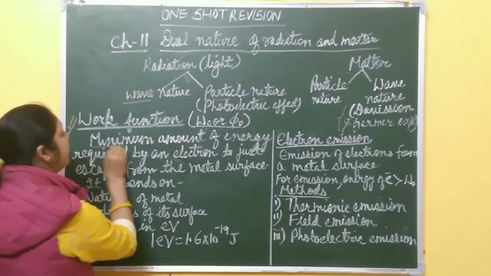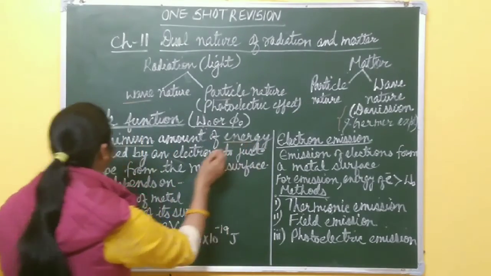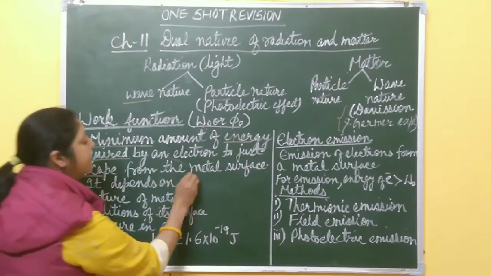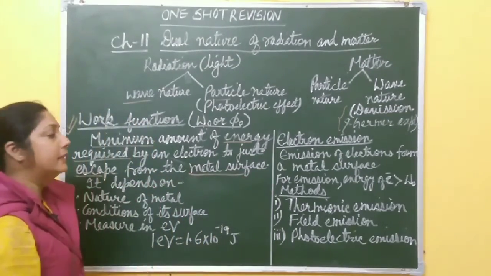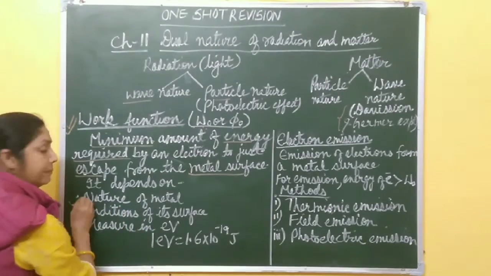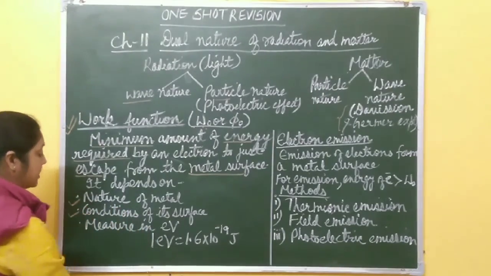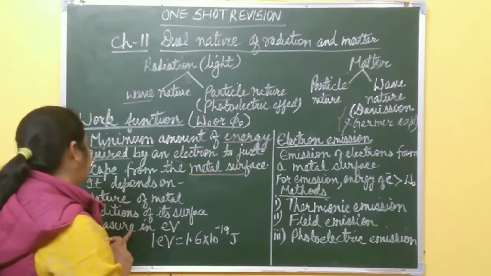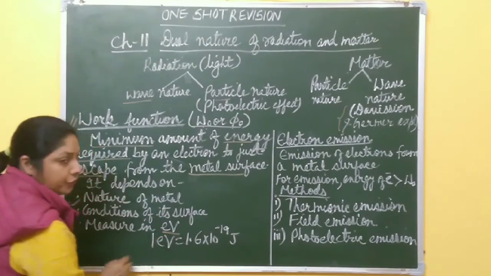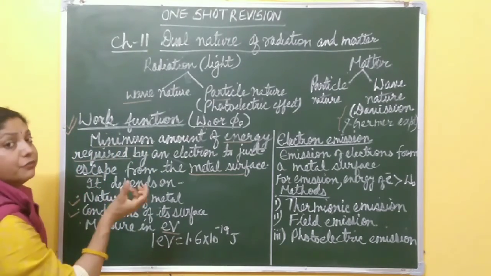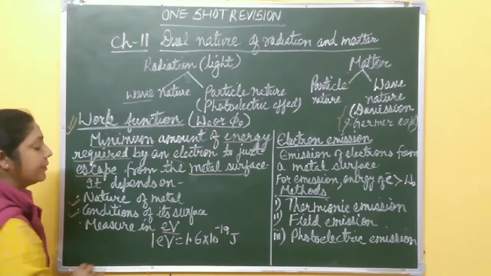It is the minimum amount of energy required by an electron to just escape from the metal surface. And this work function depends on the nature of the metal and the conditions of the metal surface, and it is measured in electron volt, right? It is a form of energy and its unit is electron volt.